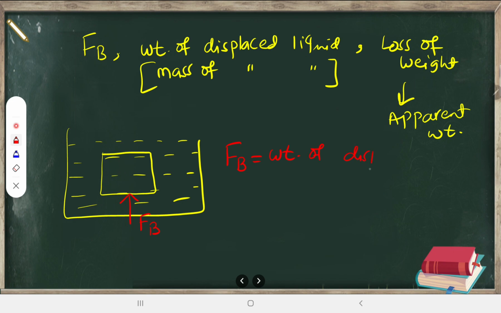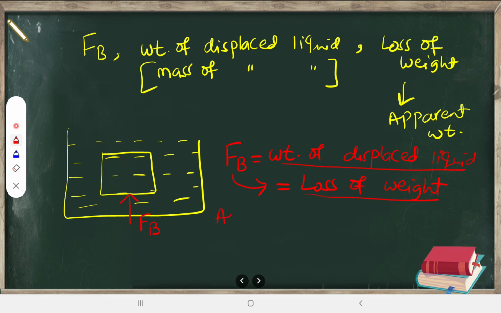This is the main gist of this topic. And this FB is also equal to the loss of weight. How much weight it is losing is equal to the buoyant force.